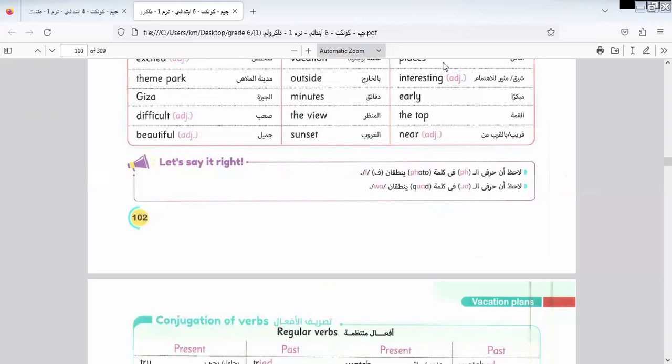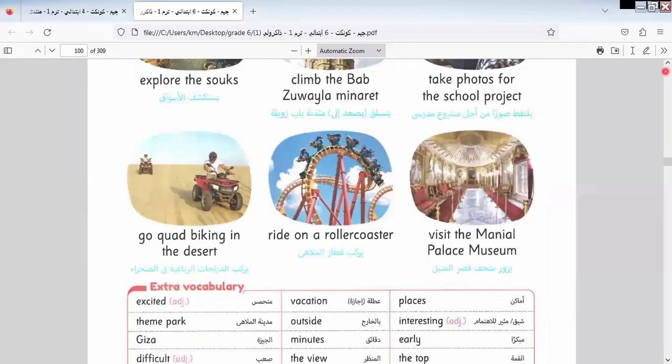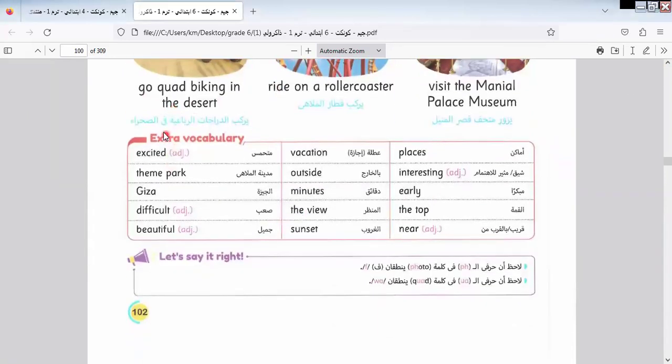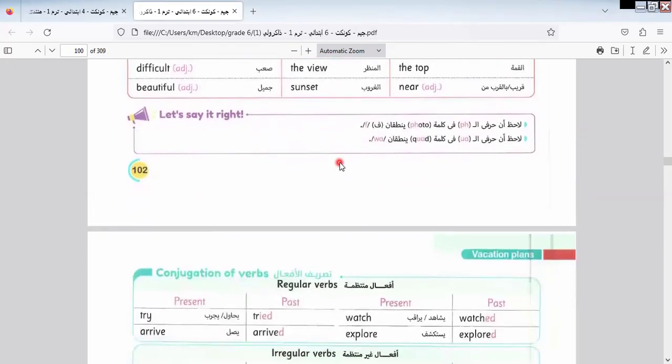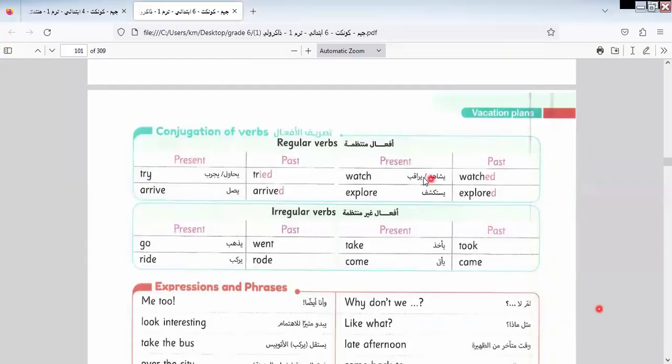If I pronounce anything wrong, I will correct my pronunciation. Go, quit biking in the desert. Here we have some regular and irregular verbs. As we took before, the regular verbs add ed to the verb, like tried, watched, explored, arrived.